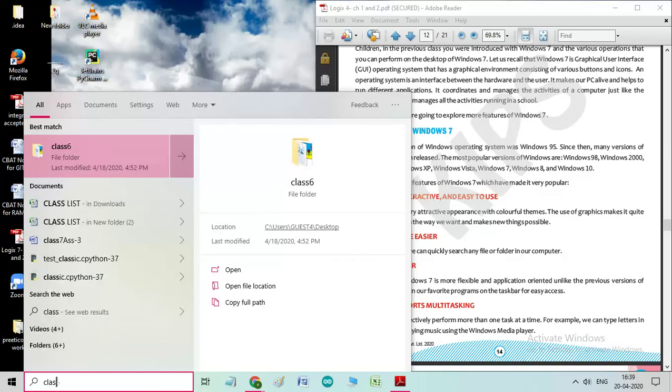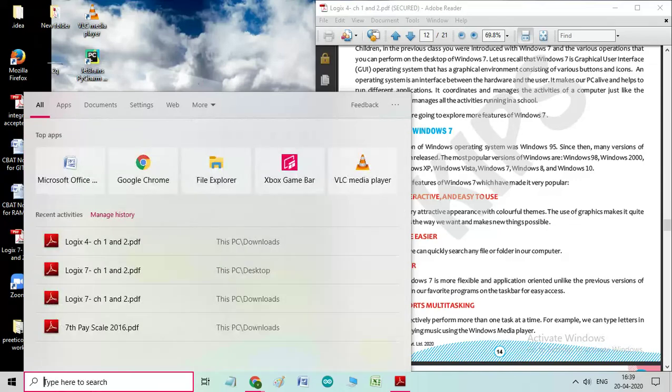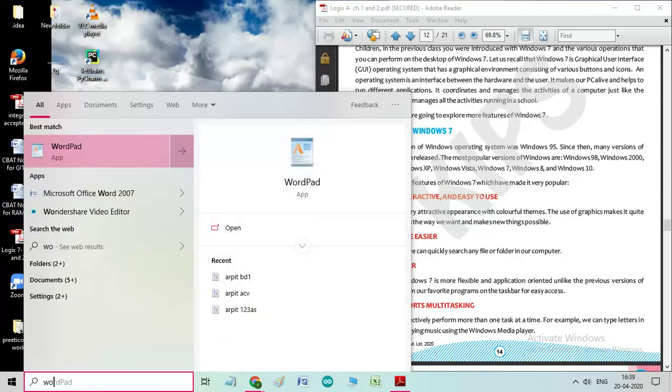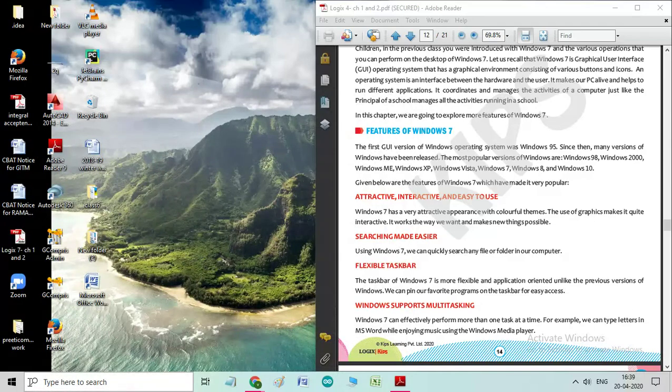Even if I want to find any file, suppose I want to find WordPad, then this is the program. I can find it easily, I type and I can get it here. The search box is already located on the desktop, so you can easily type here and get it. So searching is made very easy.